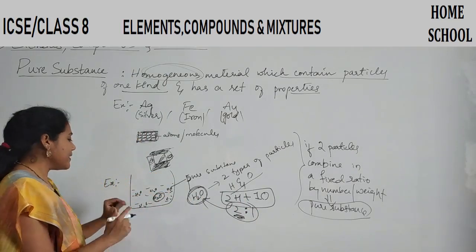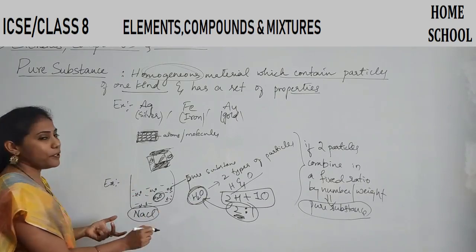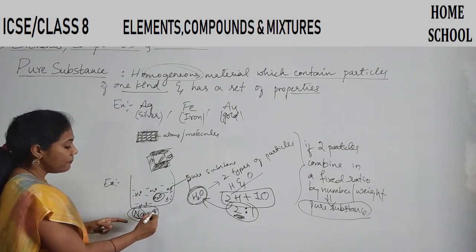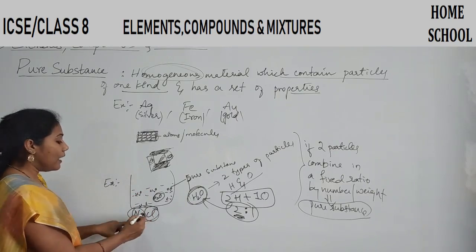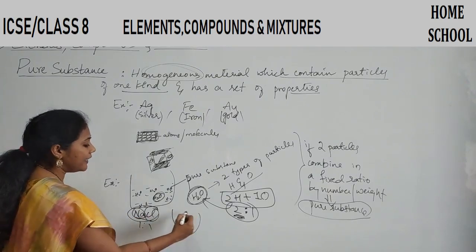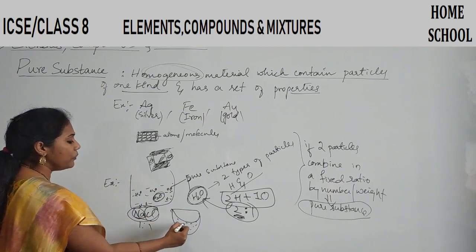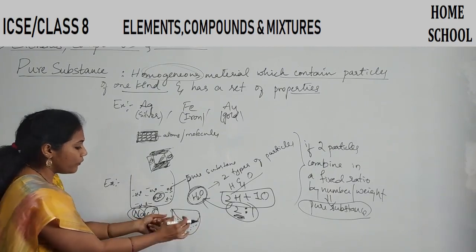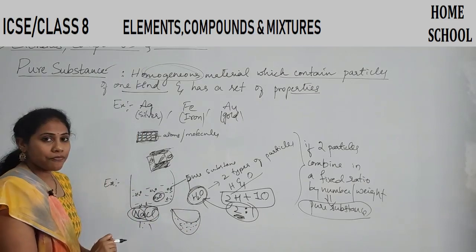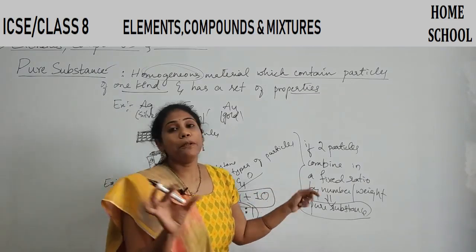Like this, see NaCl, when I take salt, that is also a pure substance. Na is one type of chemical, Cl is one type of chemical, but combined in a fixed ratio. So when I take a plate full of NaCl, if it's pure NaCl, I can say it's a pure substance. Clear? So this is another meaning for a pure substance.